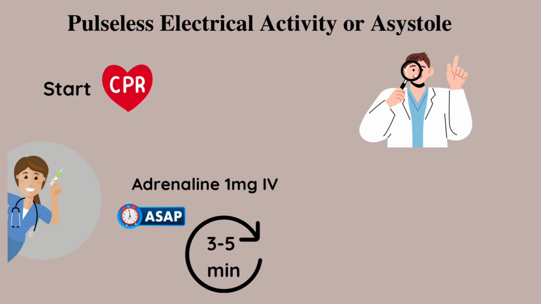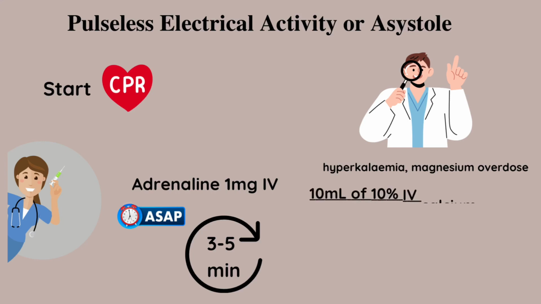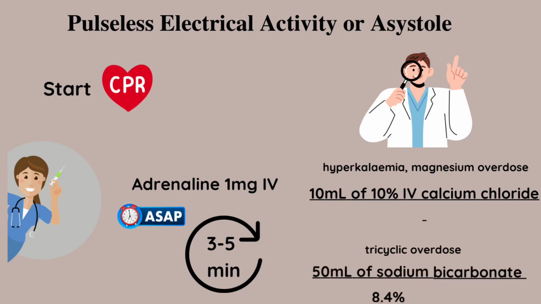If the case is associated with hyperkalemia, hypocalcemia, or magnesium overdose, give 10 ml of calcium chloride. If the arrest is associated with tricyclic overdose, give 50 ml of sodium bicarbonate.